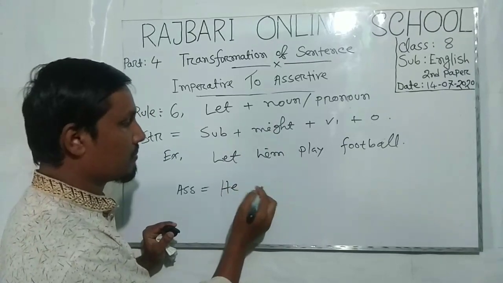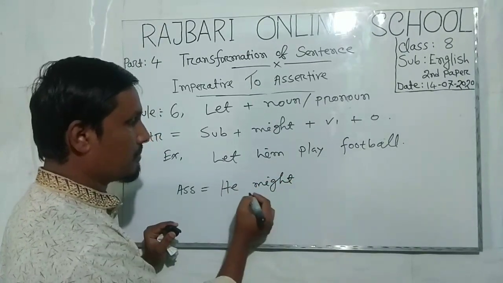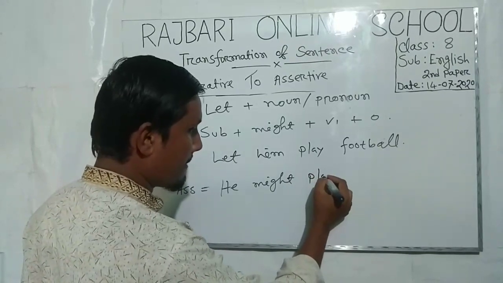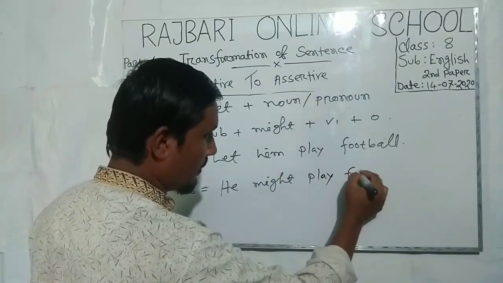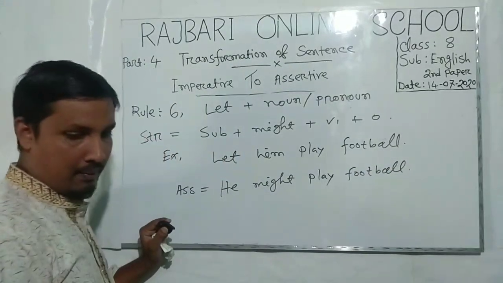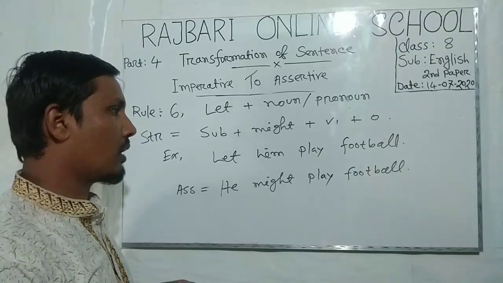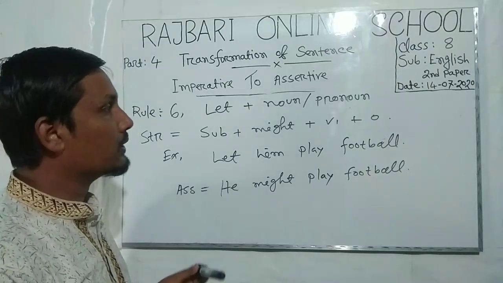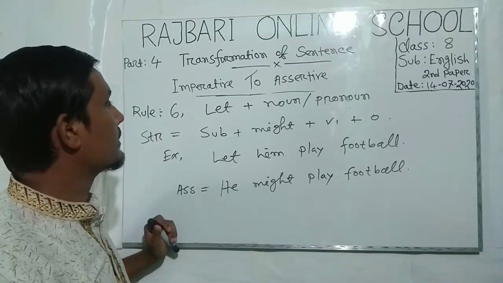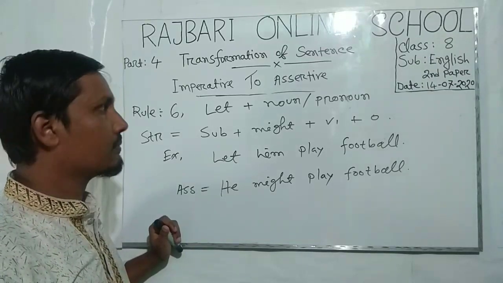And you have to use auxiliary verb might. He might play football. He might play football. Can you understand my word or my opinion about the rules of imperative to assertive sentence?